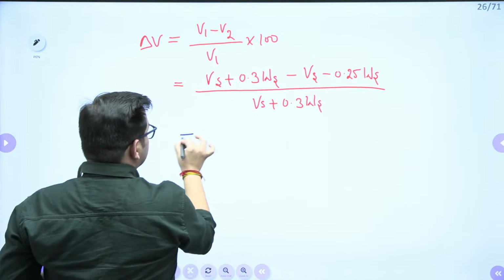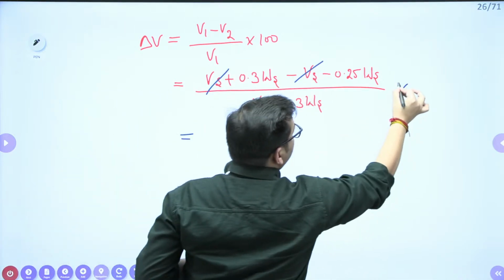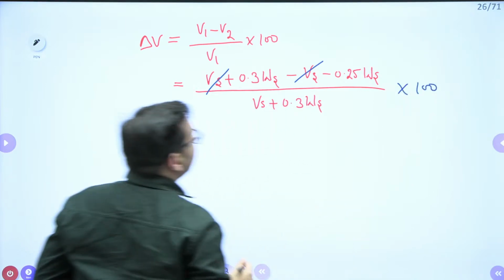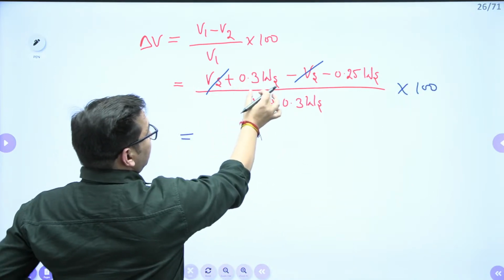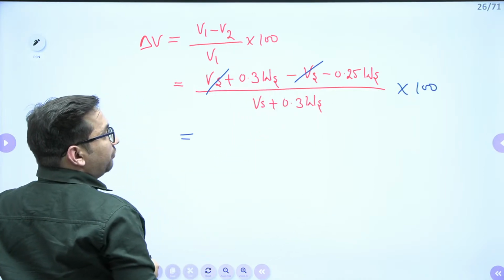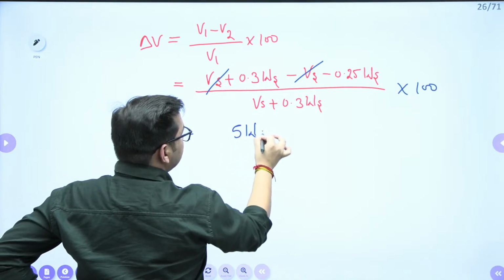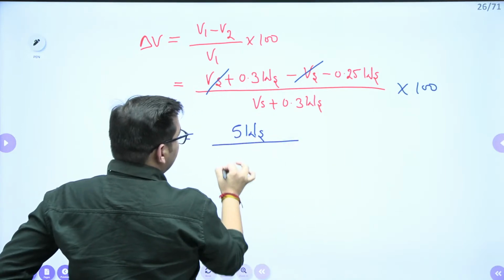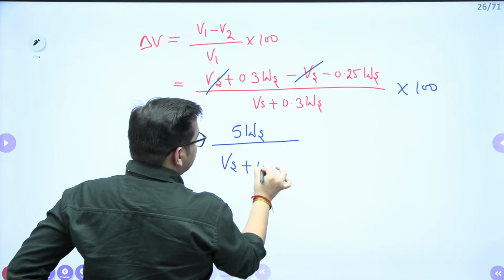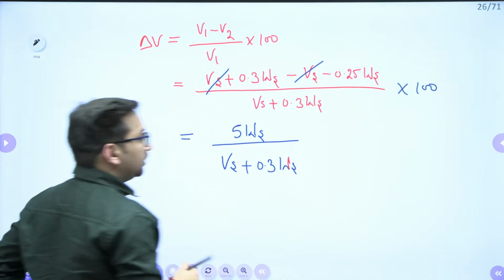It means, can I say that this particular value Vs will get cancelled out, multiplied by 100. It is 0.3 minus 0.25, that will be 0.05, multiplied by 100. It means 5 times of weight of solids divided by volume of solids plus 0.3 times of weight of solids.